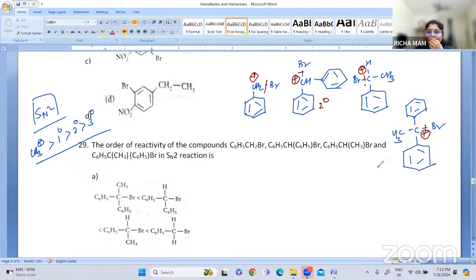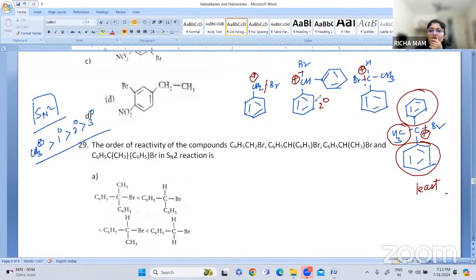Okay, when we write the order of reactivity, we'll write from highest to lowest. They are given from highest to lowest only. So which will come first? This one, because of steric hindrance. You can see there are larger groups, so this is the least stable. So this is the first one. Option number, this will come first.